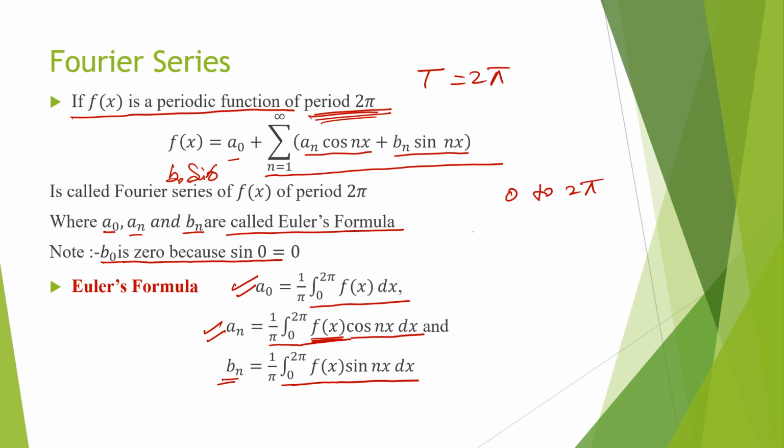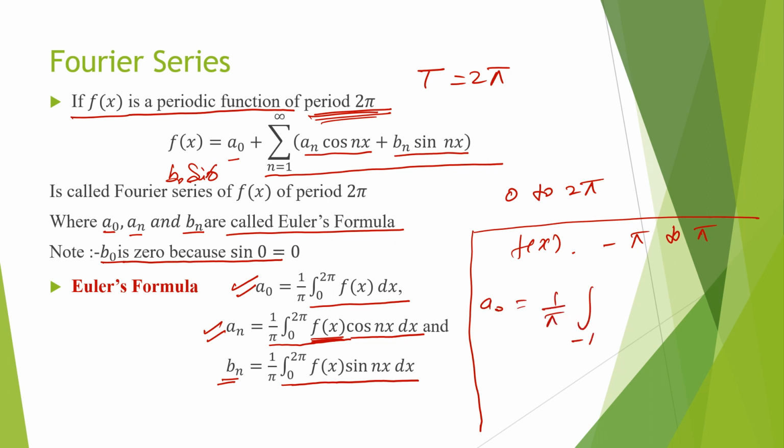If the function f(x) is given for the interval minus π to plus π, then a0 will be equal to 1 by π integration limit from minus π to plus π f(x) dx.